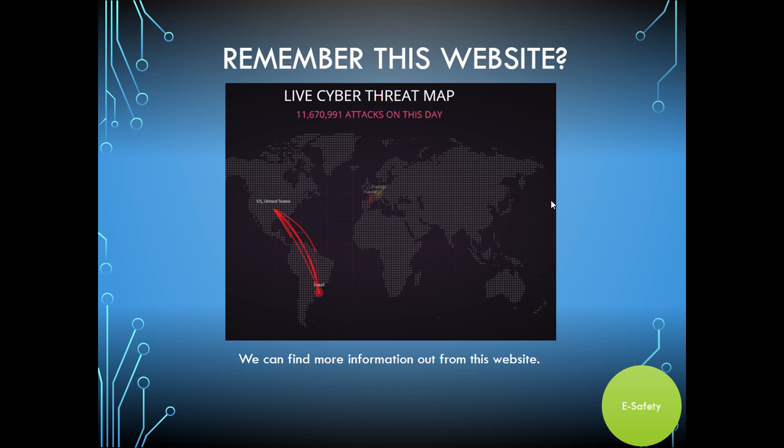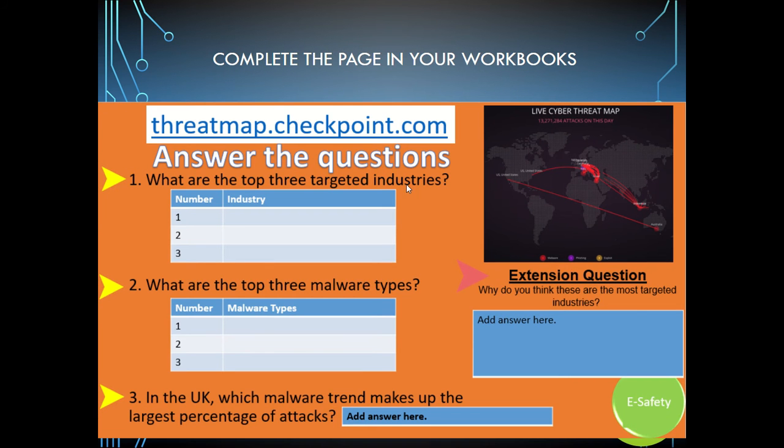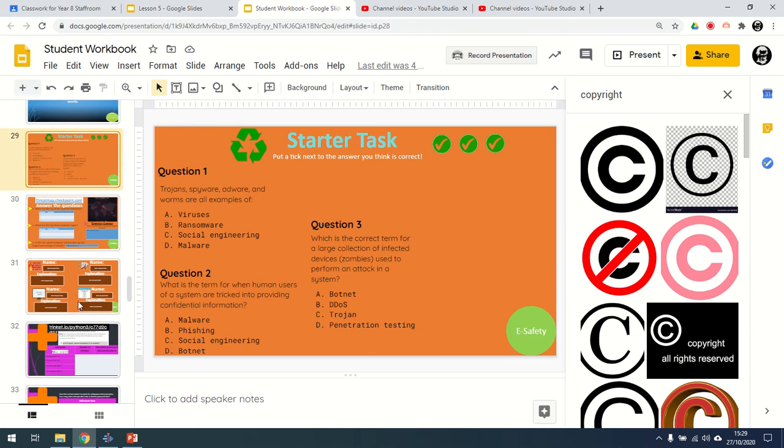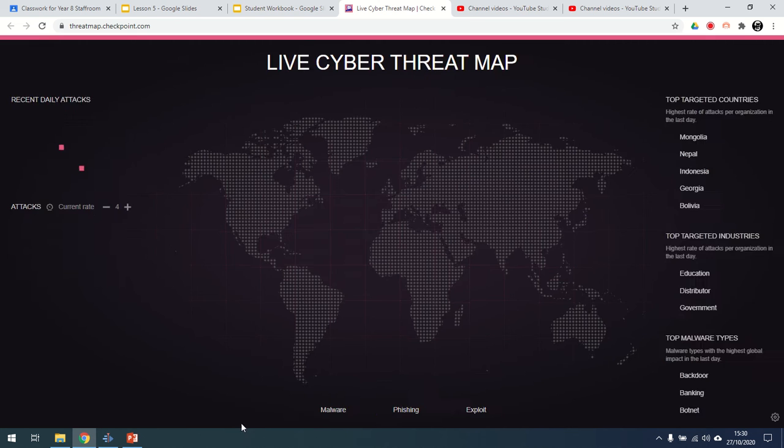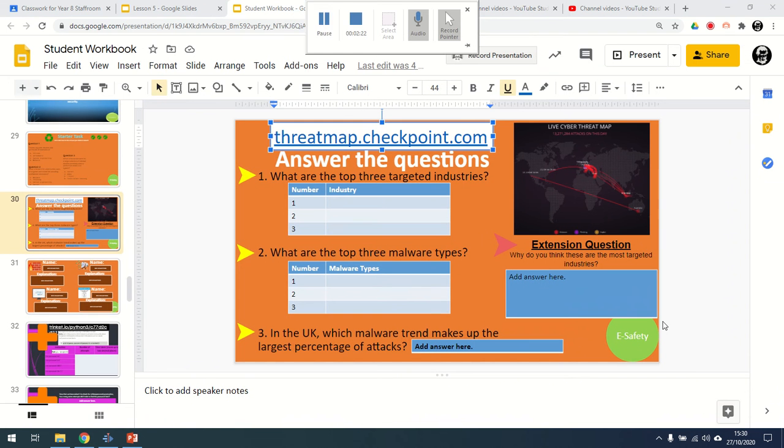Now do you remember this website? I want you to go to this page in your workbooks and we're going to be having a look at it again. Click on the link in your website and it will bring up this page. These are the questions you need to answer. What are the top 3 targeted industries? What are the top 3 malware types? And in the UK, which malware trend makes up the largest percentage of attacks?